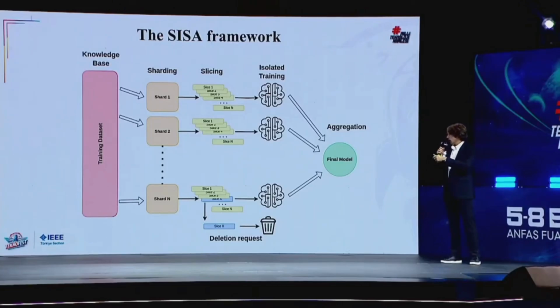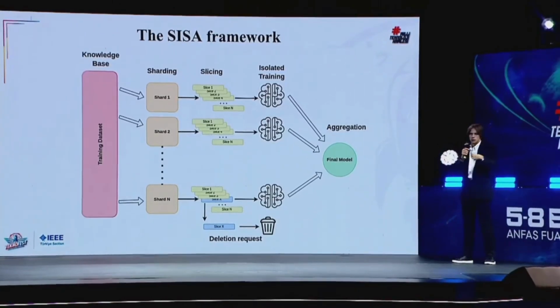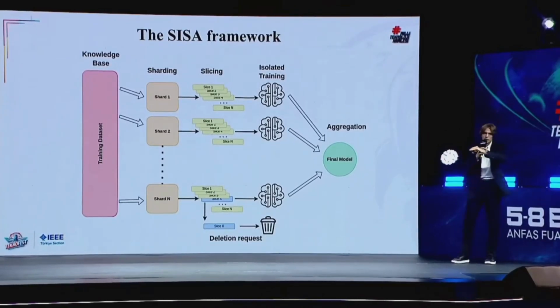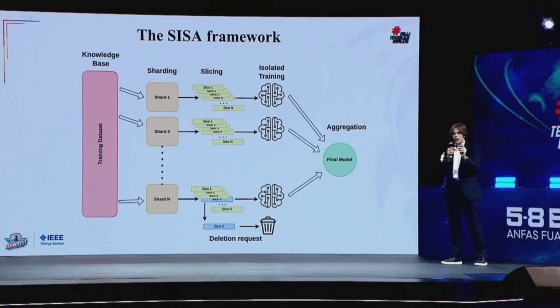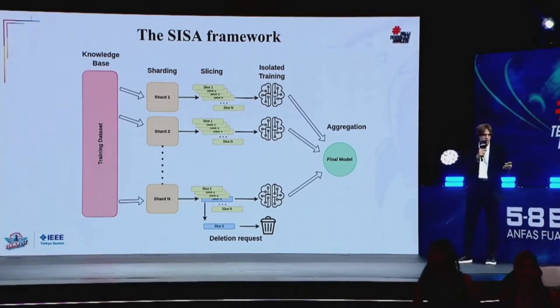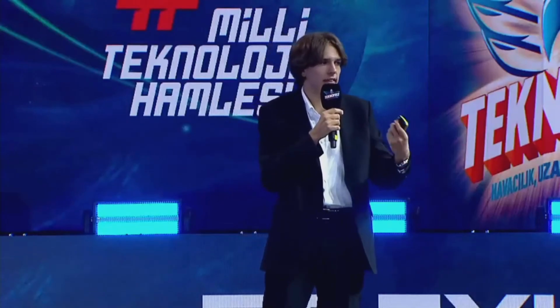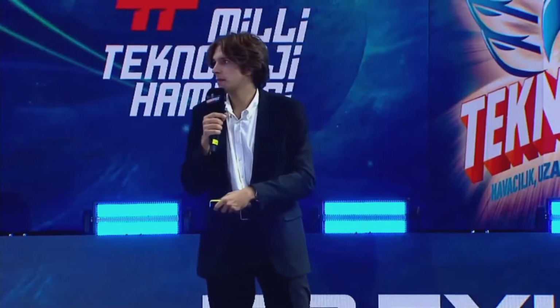So what is the point? The point is that once we detect a harmful data point, we can go back to the slicing part, remove the dangerous slice, and then retrain only a small part of the model. So we will not spend so many computational resources, time and energy.